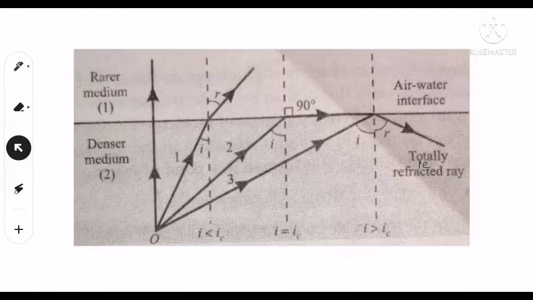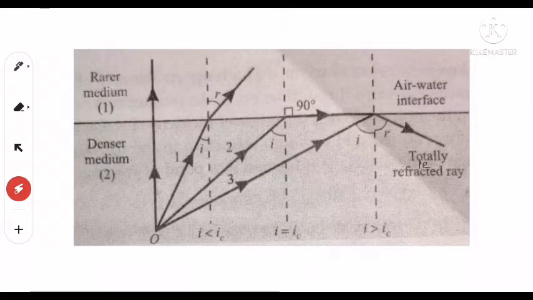Now we consider another ray denoted by 1. It is incident on this refracting surface at a small angle of incidence I, so it suffers refraction through this path, and the angle of refraction becomes R.